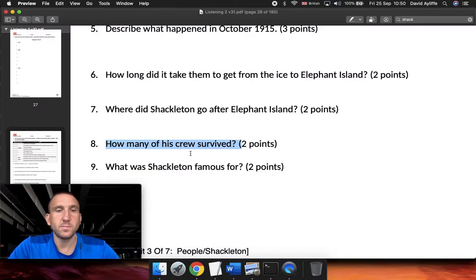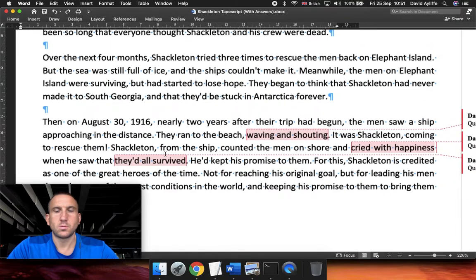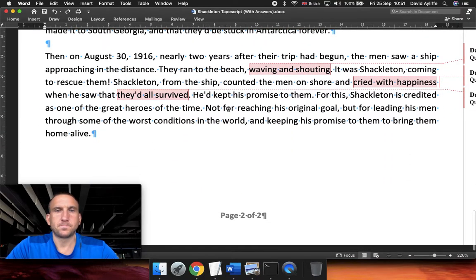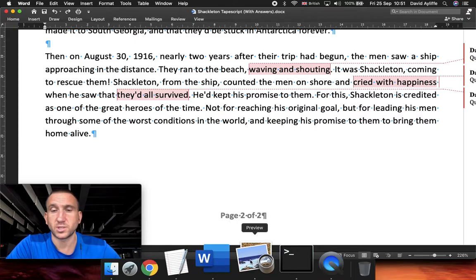And what is he famous for? He's famous for keeping his promise. He's famous for not reaching his goal. He didn't reach his goal. He's famous for leading his men through some of the worst conditions in the world. And like I say, for keeping his promise and for bringing them home alive. Okay, that's why he's famous. Okay, very interesting lecture, very interesting man, very interesting story.